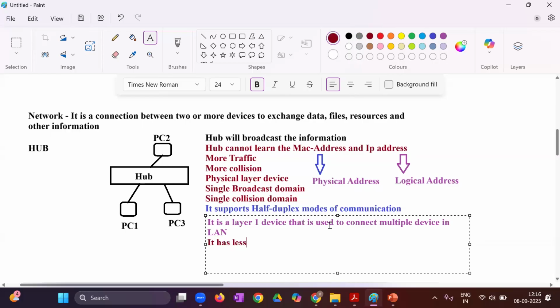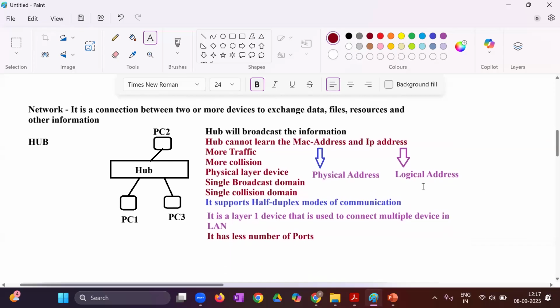It has less number of ports. It means if it has less number of ports, what does it mean? Less number of devices can be connected using this. How many, like 4 ports, 8 ports, 12 ports? What if we have more than that devices? How will you be using that, right? That's why these are the limitations of the hub.